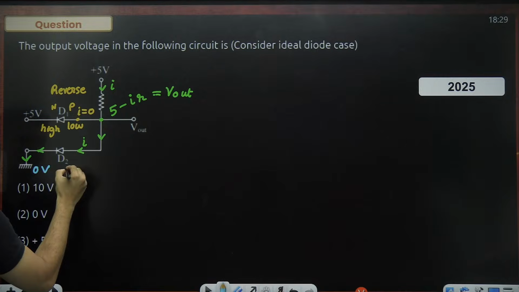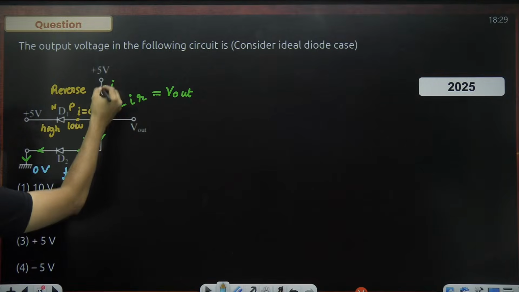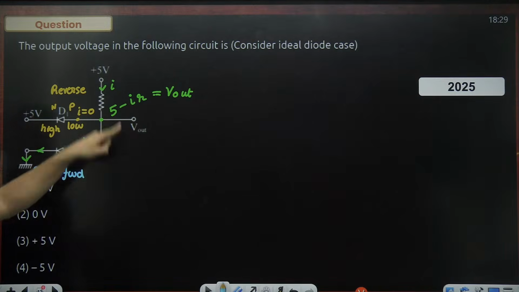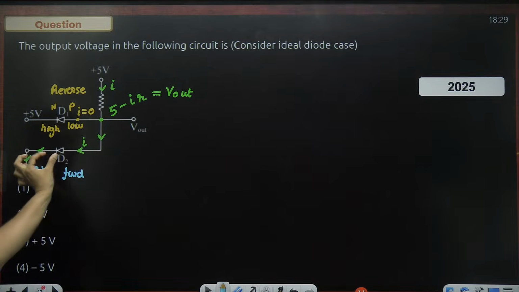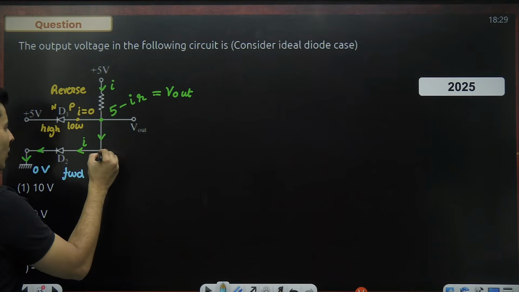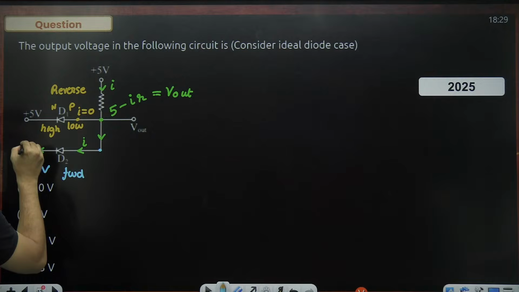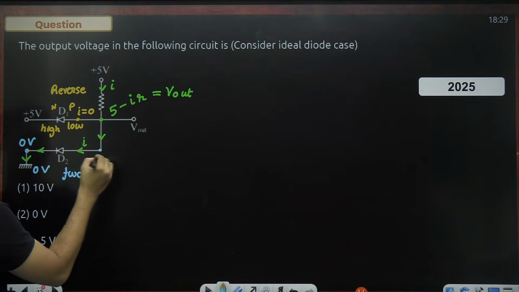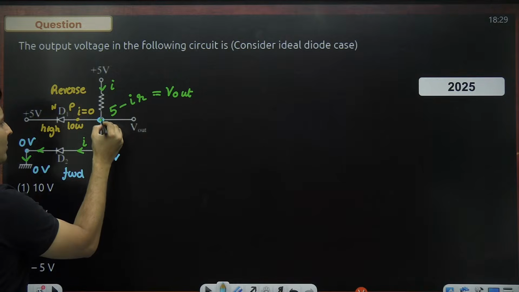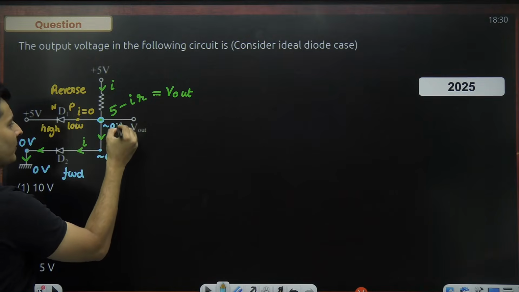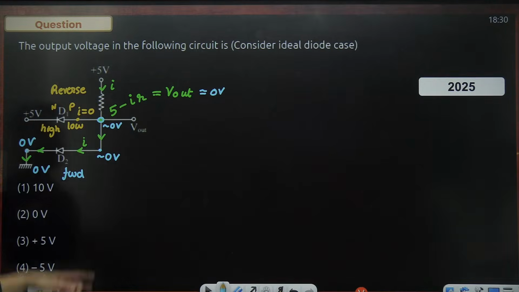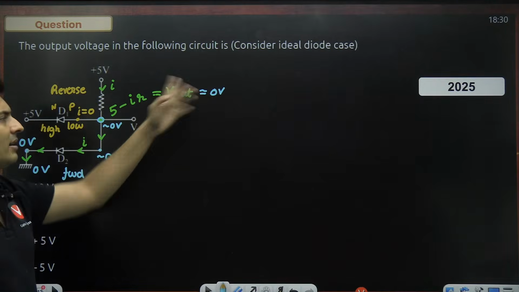This diode will now become forward bias because this is higher voltage, this is lower voltage. So this diode will become forward bias, and the diode will have negligible voltage drop. So if this is 0 volt, even this is 0 volt, the diode will have negligible voltage difference. So even this point will also be 0 volt. So this 5 minus IR will be 0 volt.